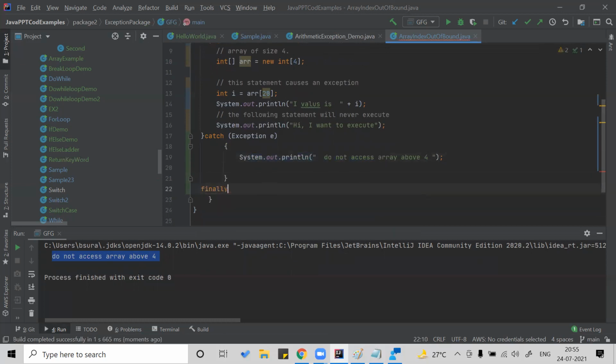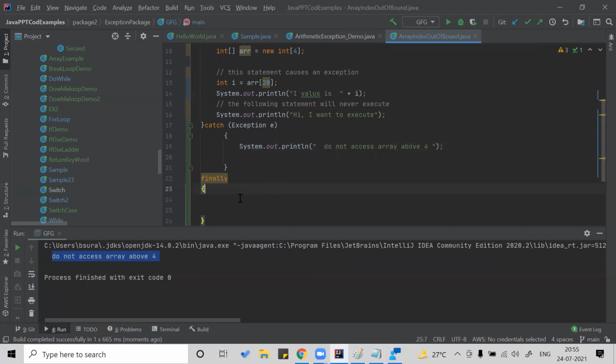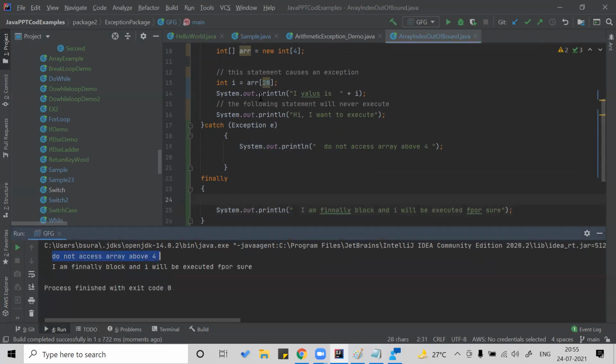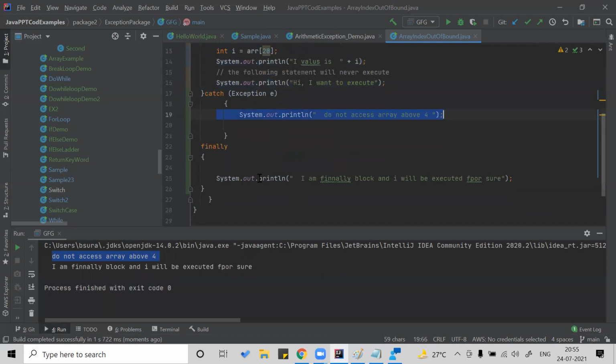You have another block called finally. Okay, what is finally? Any idea, guys? I am the finally block, and I will be executed for sure. So do not access, because this raised an exception, so there is no execution of these lines, and then this will be executed. Finally will be executed for sure.